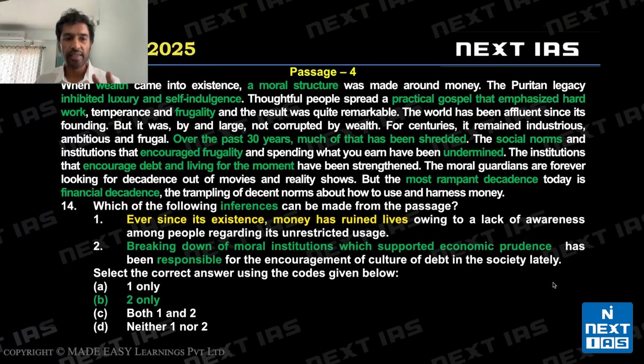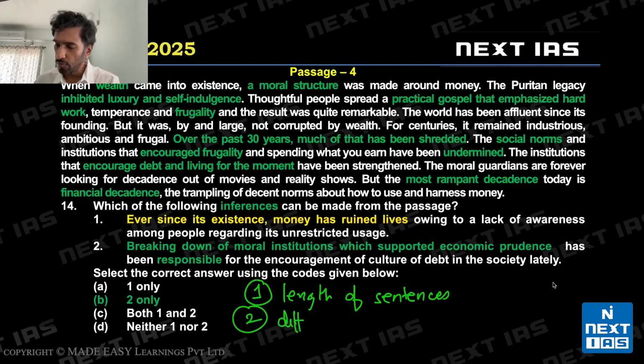So I think those of you who find such passages trickier, let me just mention this one thing that you have to observe. I've mentioned this in class. Some of you may have forgotten it. The first factor we should look for is length of sentences. This is important. The second factor we should look out for is difficult words, right? And the third factor is new terms or concepts.